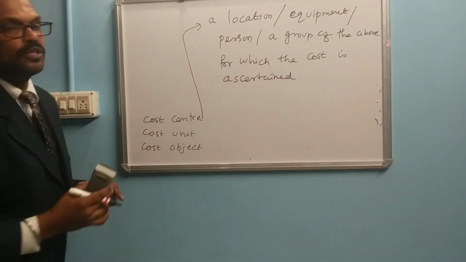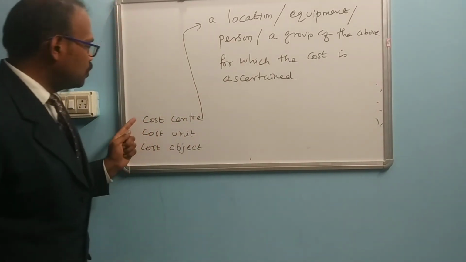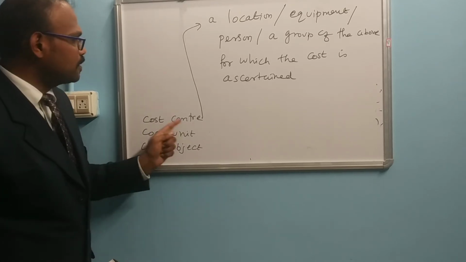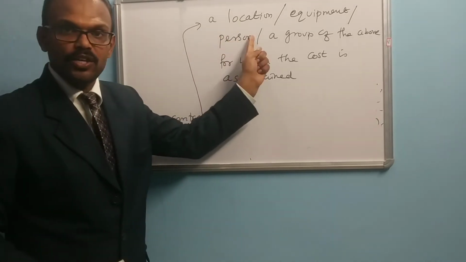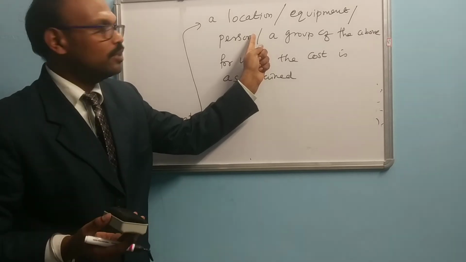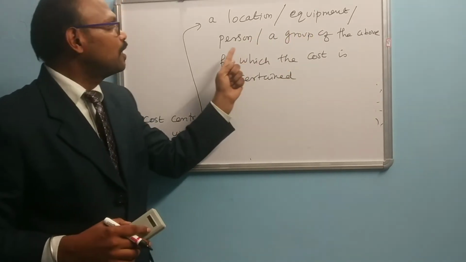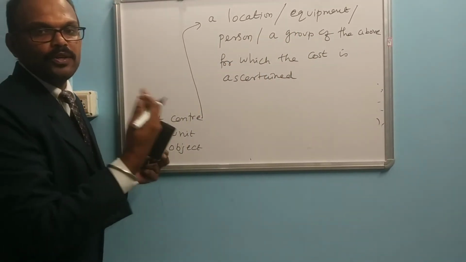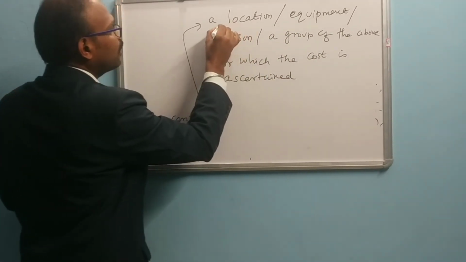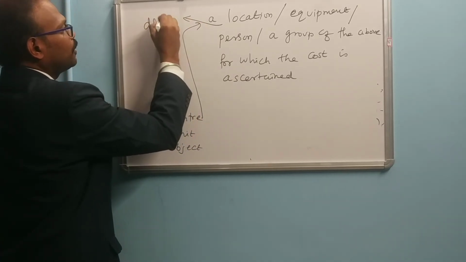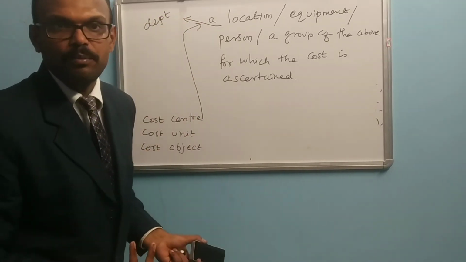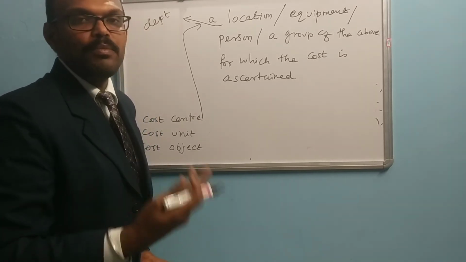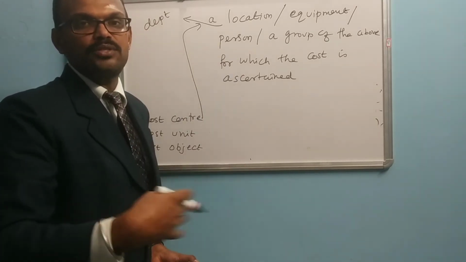It is very important, friends. Listen here: cost center, cost unit and cost object. A cost center may be a location, or an equipment, or a person, or a group of the above. For example, if you take a location, it may be a department, for example the purchase department, marketing department, or finance department. That department may be a cost center.